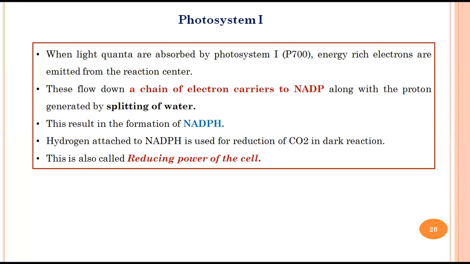So the oxygen that is released will be a byproduct of photosynthesis. However, the hydrogen will be passed on to the next molecules. It is mostly given to NADP, which is a coenzyme and forms NADPH, which is a reducing power. NADPH is a very important molecule because it is a kind of molecule from which we can get energy.